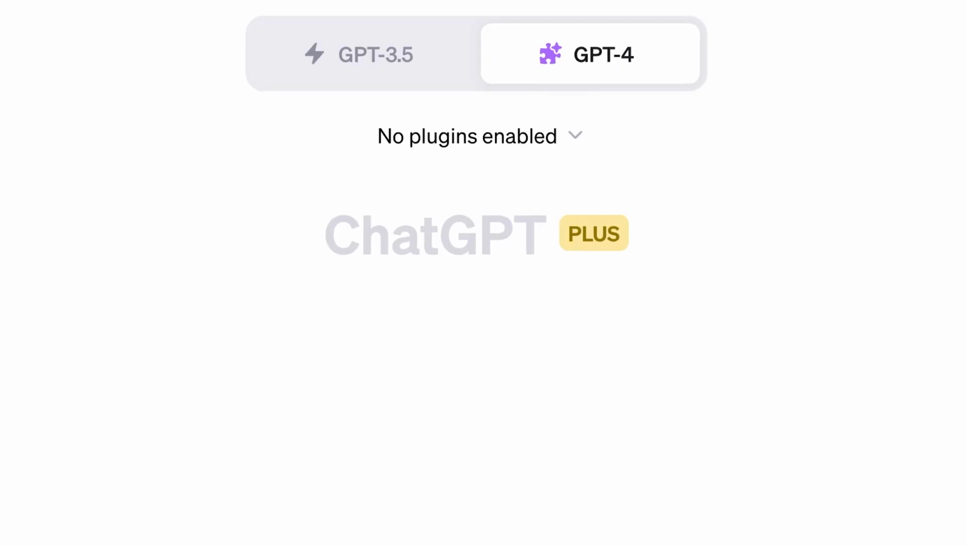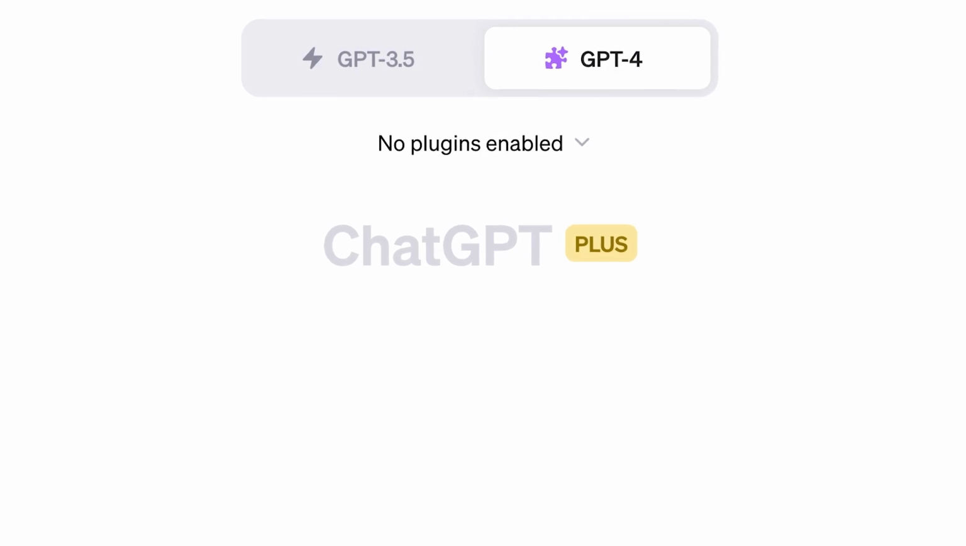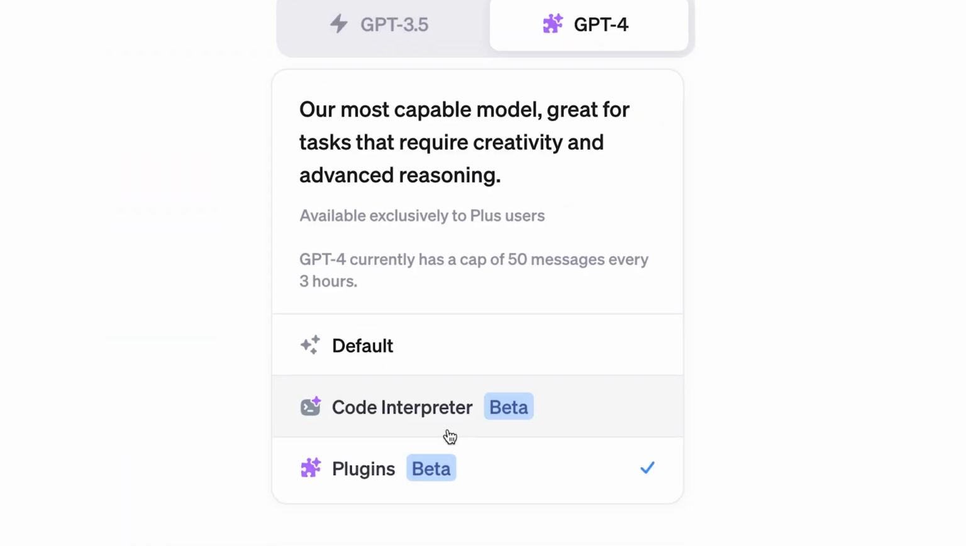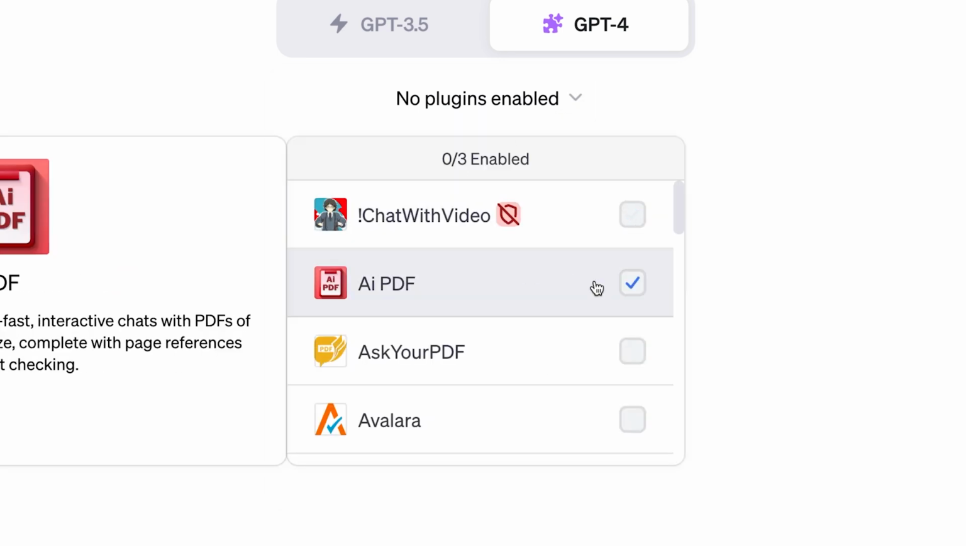Stick around to the end. I'm gonna share a wild hack that makes them all even better. Woohoo! Now, if you haven't used plugins before, you have to be a ChatGPT Plus subscriber. That is the $20 a month plan that gets you access to GPT-4 and all that. When you're doing a new conversation, rather than be on default, come down to plugins and select the plugin you wanna chat with.